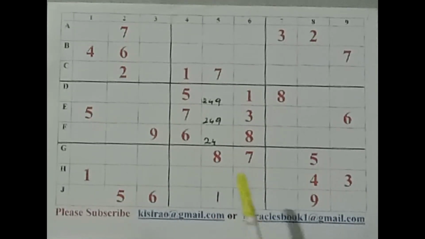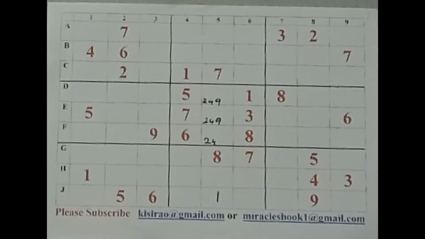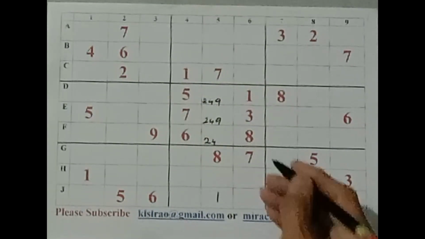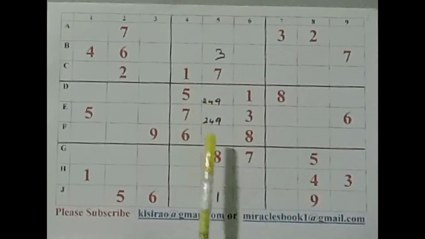Now what about these 3 cells? Can anything be done? Let's have a look. We need 5, 6 and 3. Yes, we have a 3 here, we have a 3 there. So this is the place for 3. Let's confirm number 3 here. Very good. So this is the direct result of this trio.